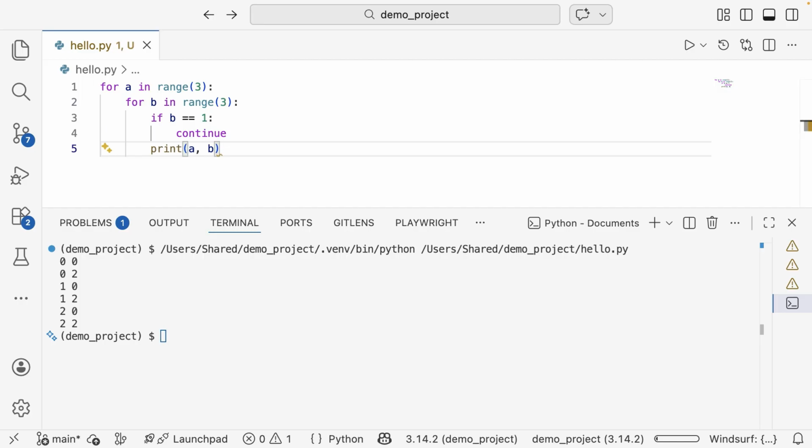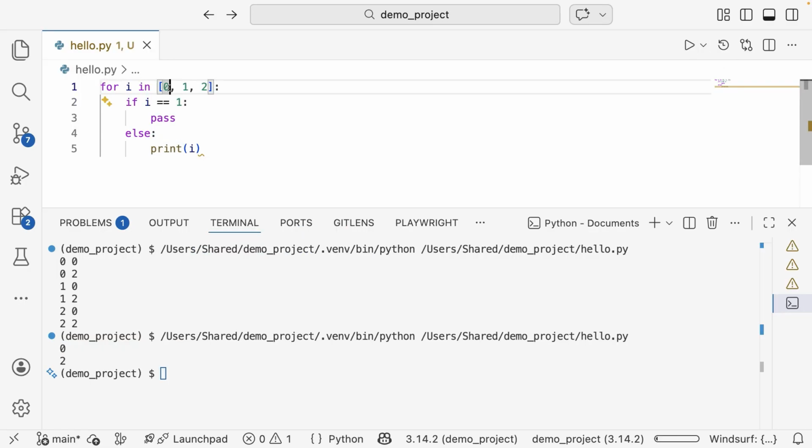So now let's see how pass is used as a placeholder in a nested structure. Here I have another example code with a for loop, and we have a pass whenever the value of i is 1. You can see pass does nothing here, and it just moves on to the next one. It prints 0, and when it comes to 1, it passes, and when it comes to 2, it prints the 2. So we have 0 and 2 here. That is how pass works.